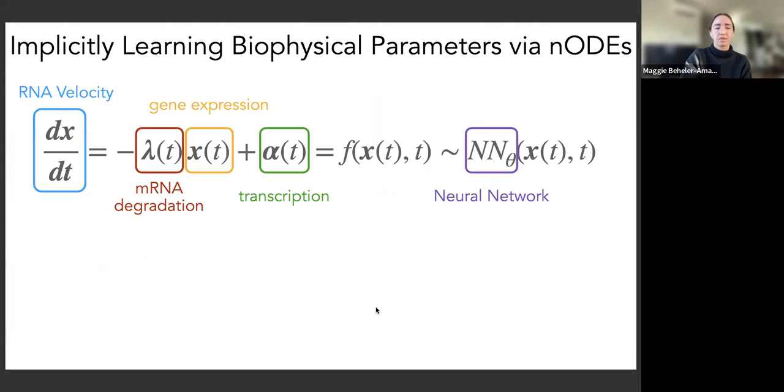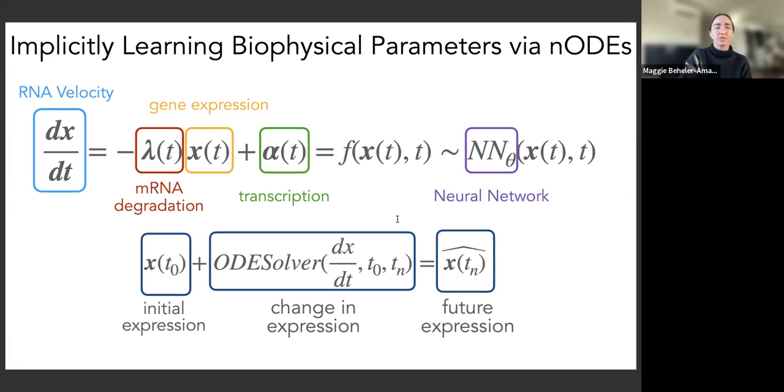So how can we achieve all of this from one model? Well, we can use neural ordinary differential equations to learn a predictive model for transcriptional regulation while implicitly learning biophysical parameters. So this model that I'm presenting here estimates a change in expression over time, or an RNA velocity, as a function of mRNA degradation, gene expression, and transcription. And this is all approximated by a neural network. So we can estimate our RNA velocity, our mRNA degradation, and our transcription directly from the model.